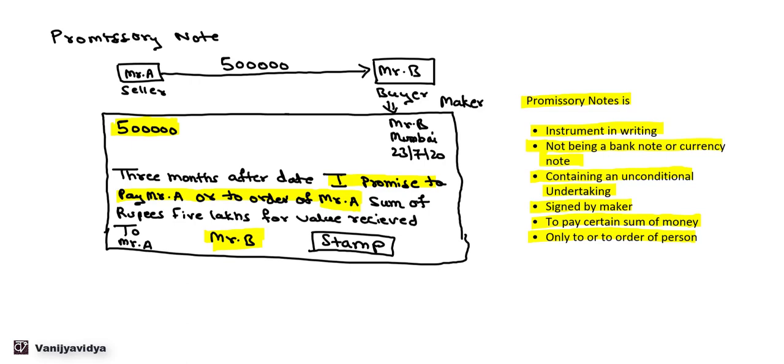Now in both the cases, if you see, both have a legal stamp, then date, specific date, and both promissory note as well as bill of exchange are legal instruments, and these can be used by the seller to raise funds immediately. So this was about bill of exchange and promissory note.